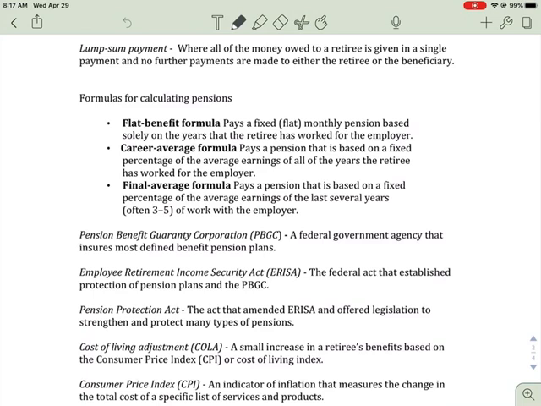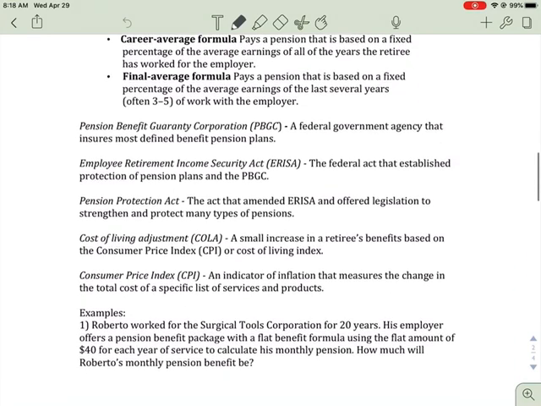There's the career average, pays pension based on a fixed percentage of average earnings of all the years the retiree has worked for the employer. So they're going to take your average salary and a percentage of that. And then there's the final average formula. And this pays a pension that is based on a fixed percentage of the average earnings of the last several years, often it's like the last 3 to 5 years, of working for an employer. And usually that's the one, as an employee, you may like better because usually if you've been there longer, you're making more money. So the last 3 to 5 years is probably where you're going to have your highest income.